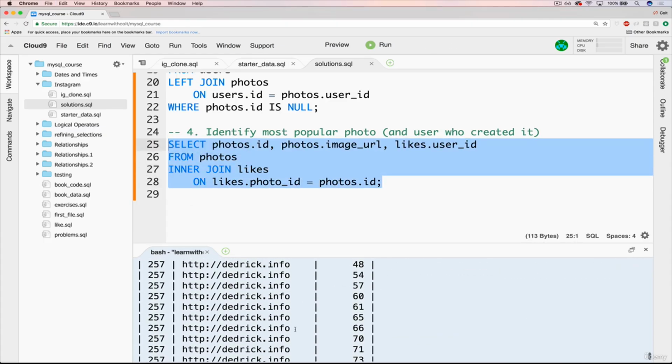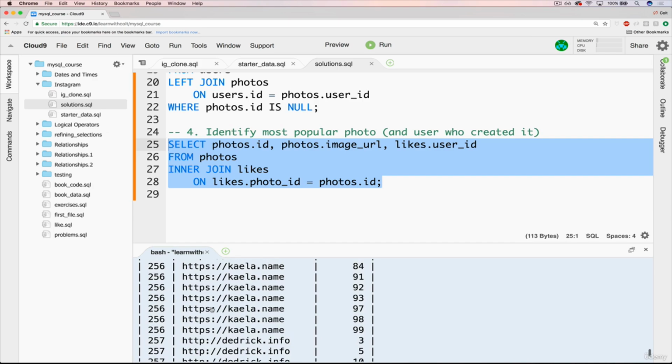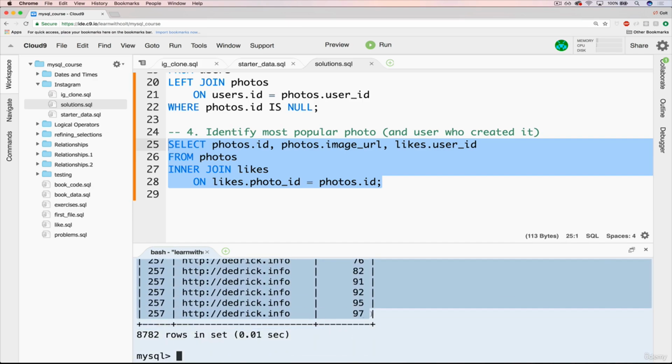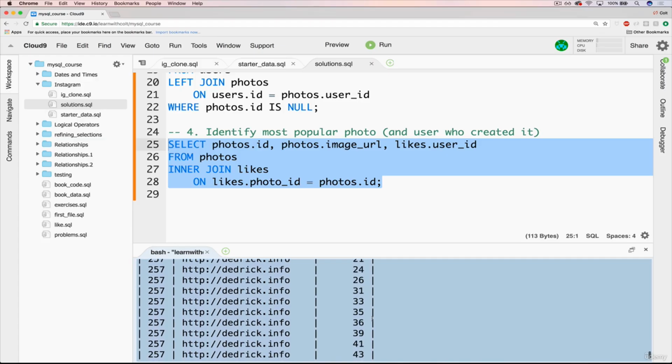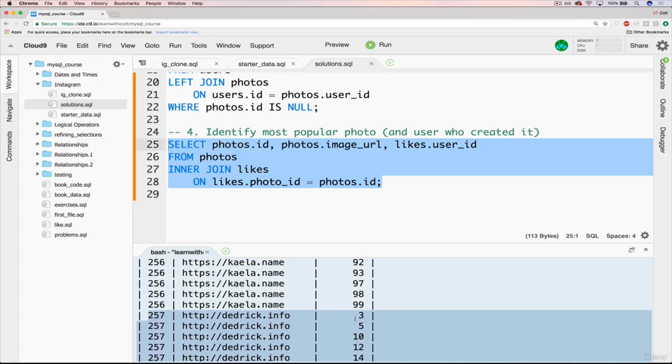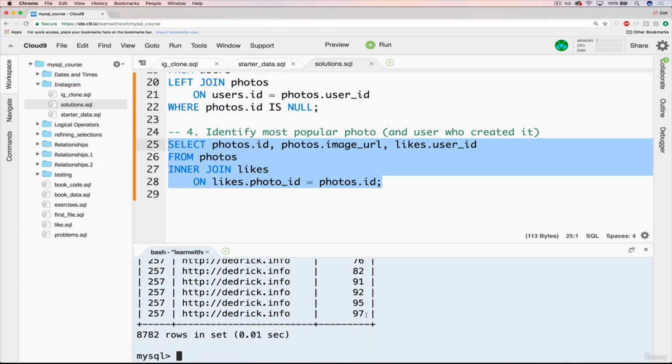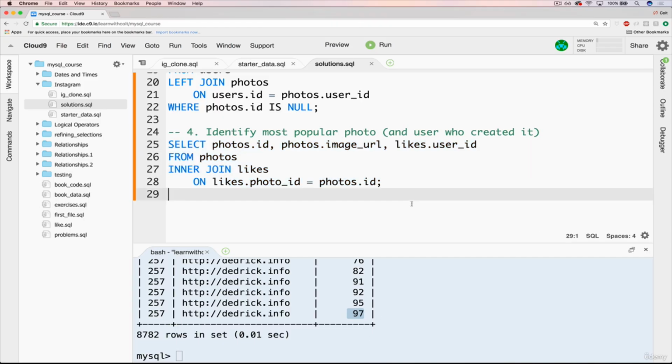And you can see, all right, so this is all on our last photo with ID of 257. All of these are likes for that photo. And they are by different users. User ID 3, 5, 10, 12, 14, 15. We don't need that bit of information. I just want to show you so that you can tell we're getting something from the likes table.